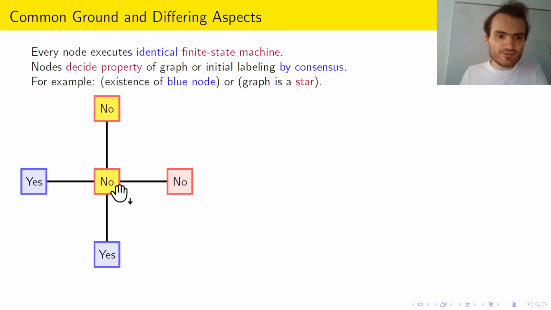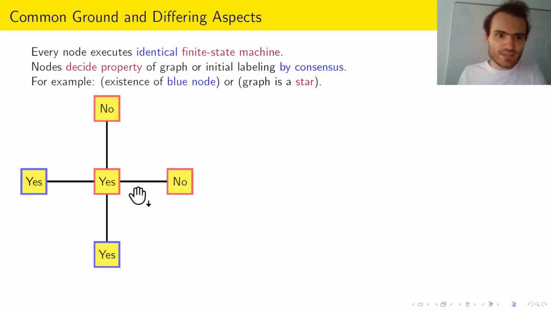Now, what happens if two neighbors are active at the same time? They both work with the current information, and they do not know that they are both active. So this node knows that he is in the state no, and his neighbor is in the state no, and will therefore move to the state no. On the other hand, this guy sees a neighbor in the state yes and will therefore move to the state yes.